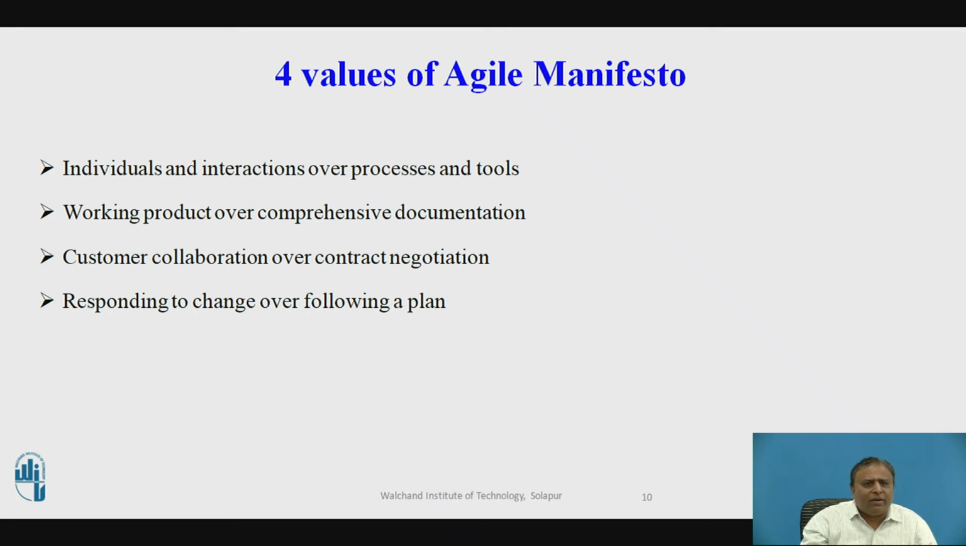The second value of the Agile Manifesto is working product over comprehensive documentation. In the past, more focus used to be on proper documentation of every aspect of the project. The Agile values dictate that the first and foremost duty of the project team is completing the final deliverables as identified by the customers. The next value of the Agile Manifesto is customer collaboration over contract negotiation.